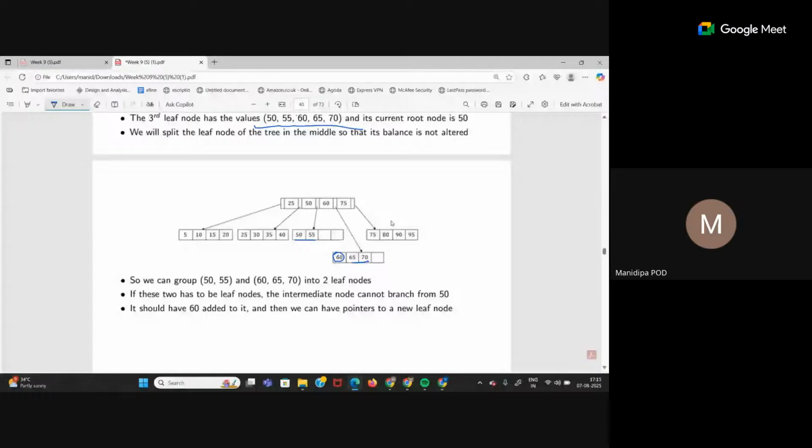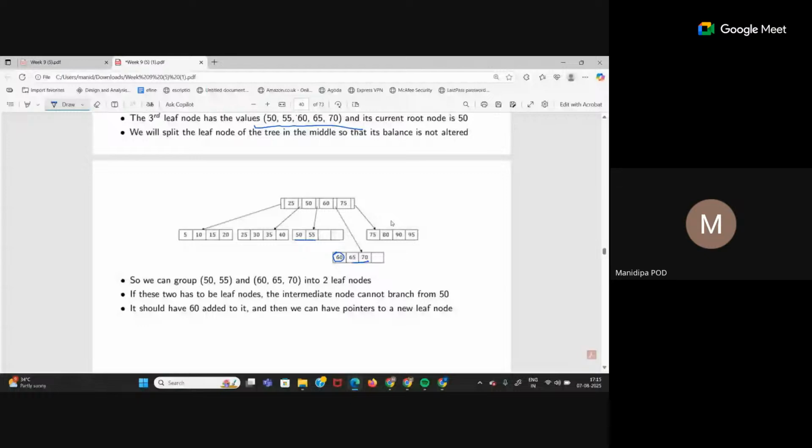Right. Now, based on this concept, there is something called biasing: left biasing and right biasing. How does that work? This particular tree is right biased. Why? Because when we split a node and it goes above one level, and we need to maintain a copy of that key in one of the children, then which child do we pick?